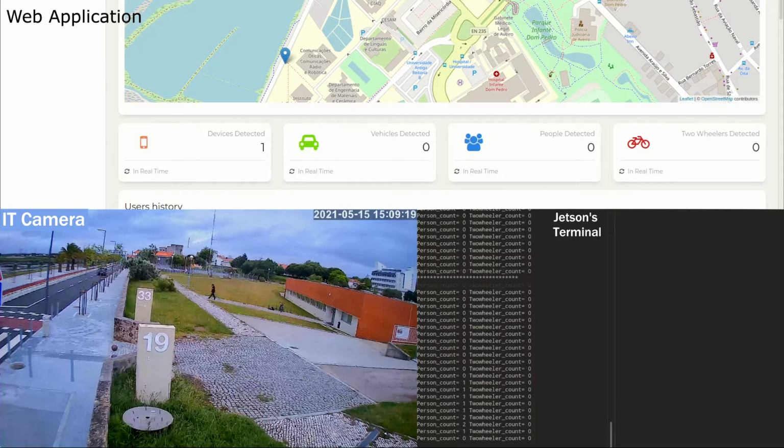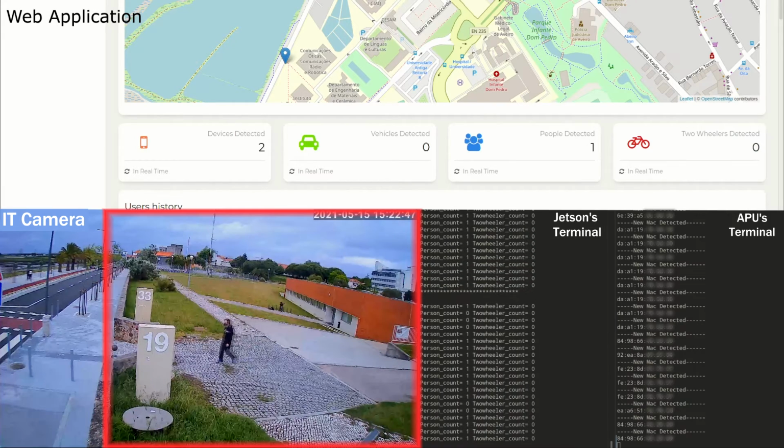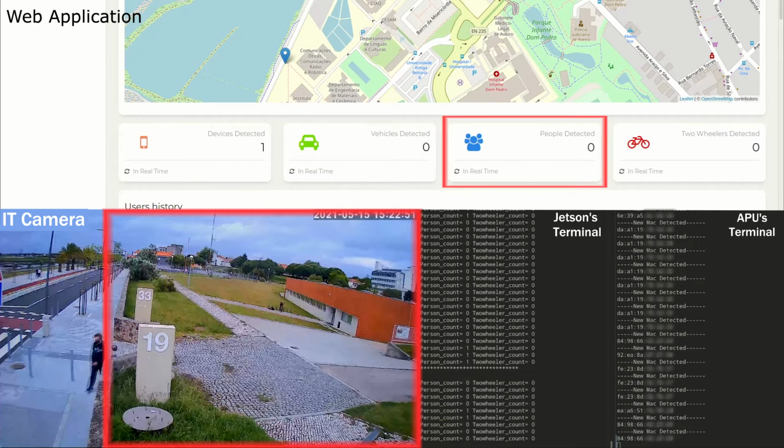In the video captured from the camera, we can see a person walking in the area and the number of detected objects appear in the terminal on the right side. As we can see, it is now detecting one person and sending that information to the dashboard. From the moment a person leaves the campus, it stops being detected.